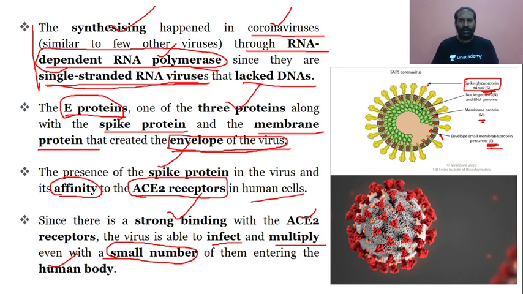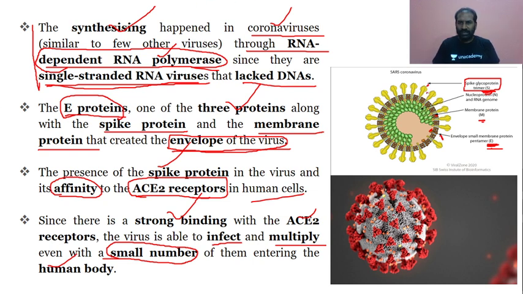So now we know the technicality: what proteins are involved, how the entire envelope is built for the coronavirus, and which one has the affinity to the human cells, that is the spike protein, the tough one.